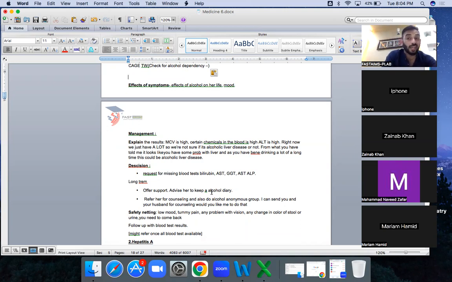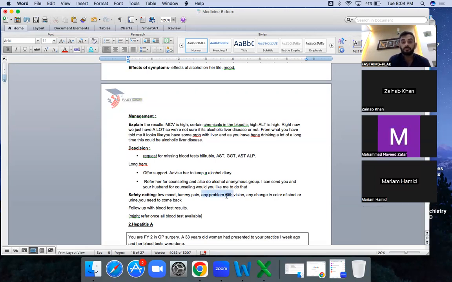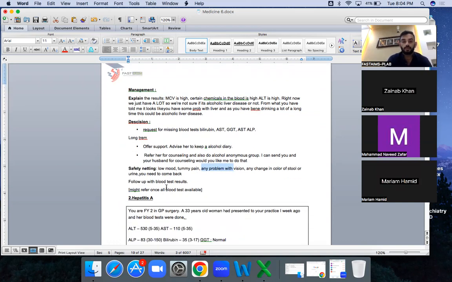I taught you the approach of the CAGE, and in this we are going to provide support, advise to avoid alcohol, CBT, counseling, and Alcoholics Anonymous group. I've not written all of them because we have discussed that in a very brilliant way. So you will be offering all that, and safety netting: low mood, any tummy pain, any change of discoloration, because these are signs of acute fulminant hepatic failure. Any problem with tummy pain, any vision problem, any change in color, this is fulminant hepatic failure. Okay. So you need to do the safety netting. Follow up with the blood test results.